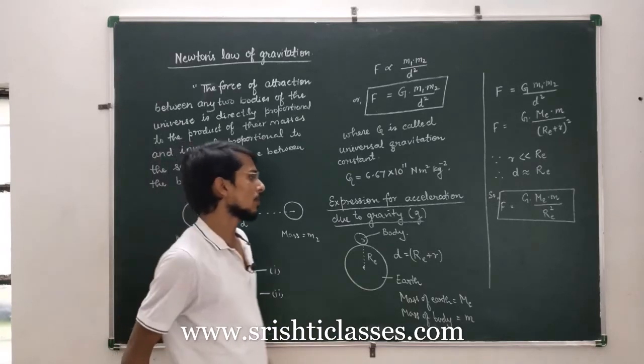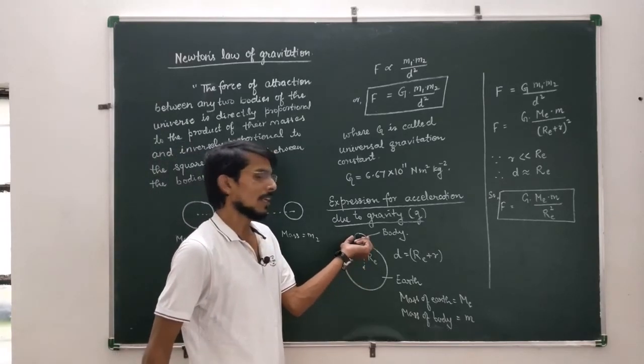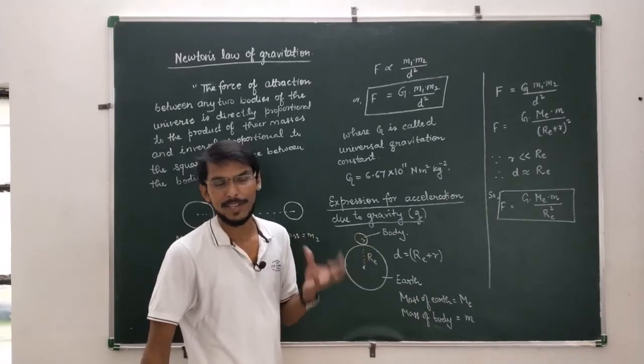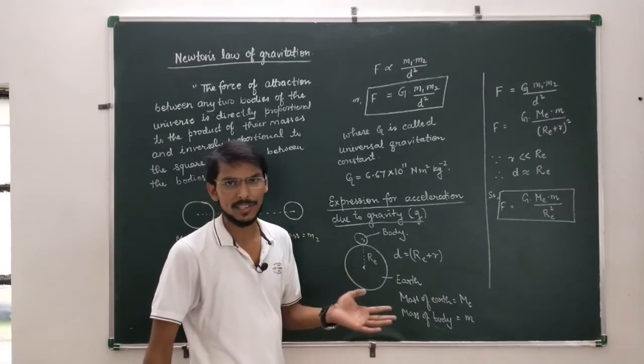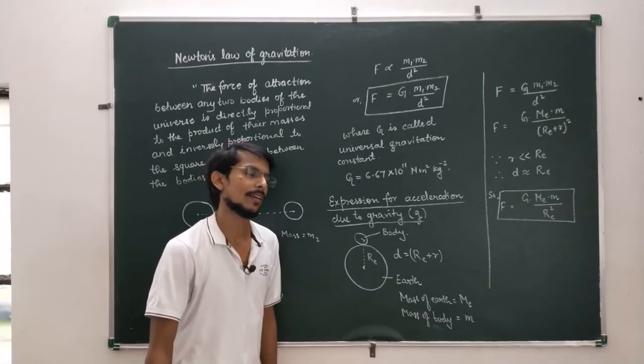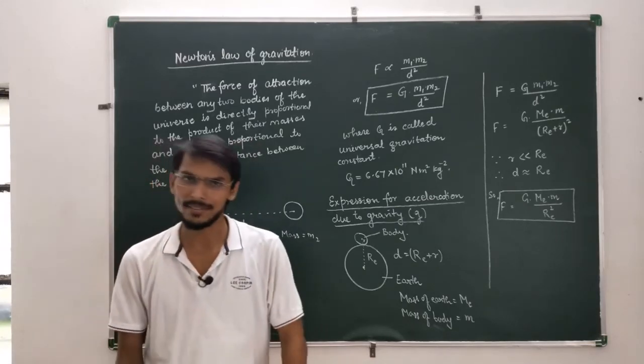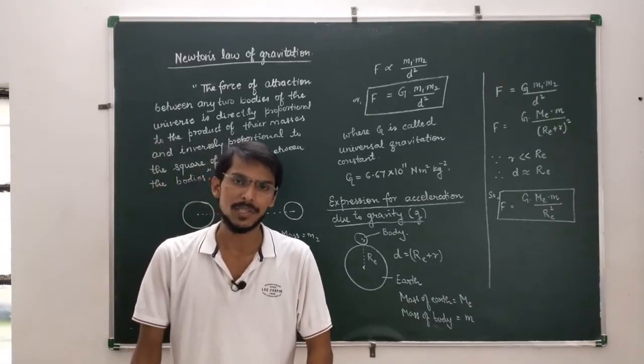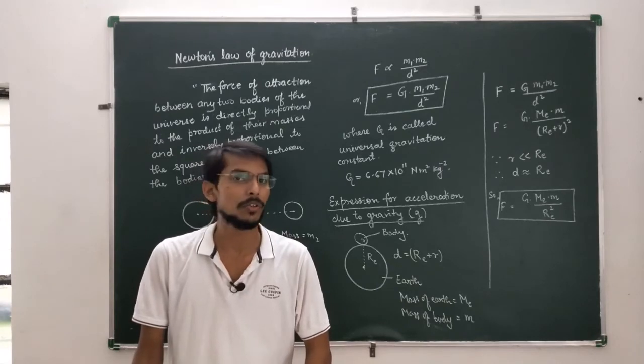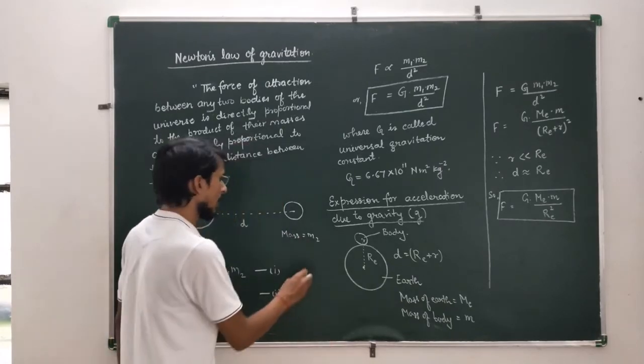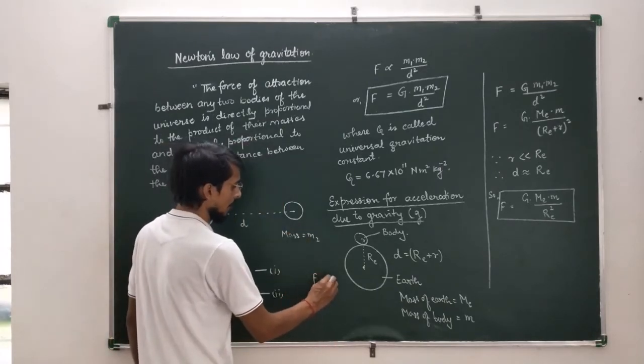Now we also know that this body has weight, and weight is given by mass into acceleration due to gravity. You know that force is equal to mass into acceleration. This is the basic formula for force according to Newton's second law of motion. We have already read that F is equal to ma.